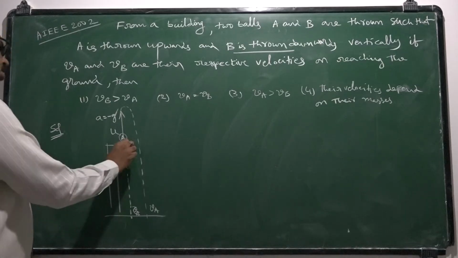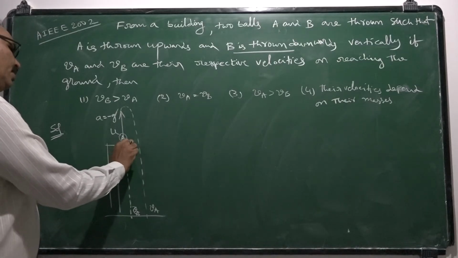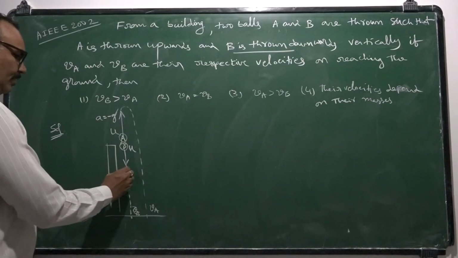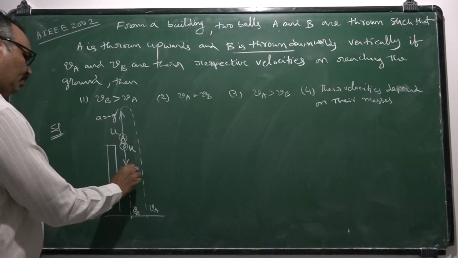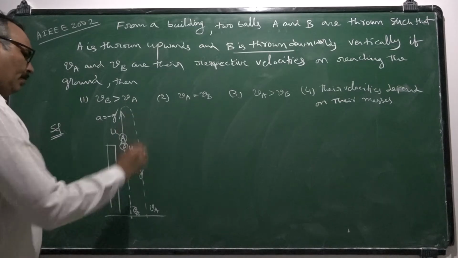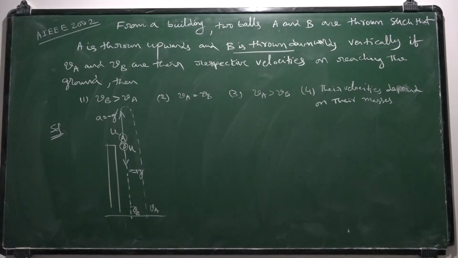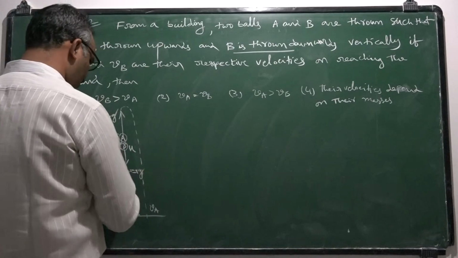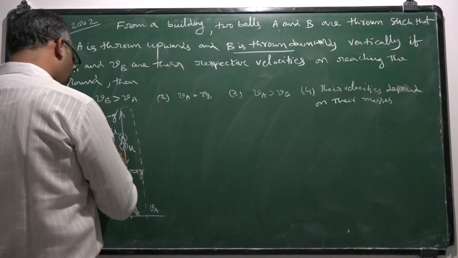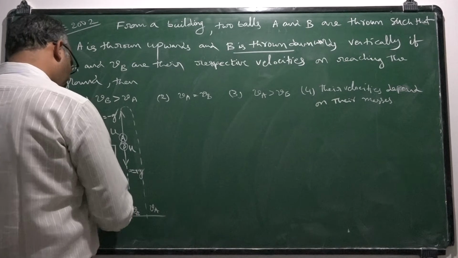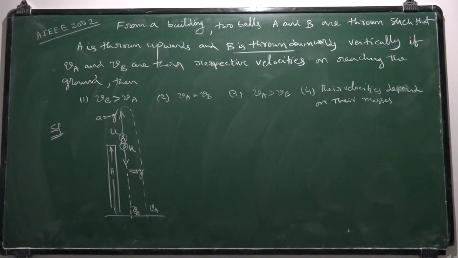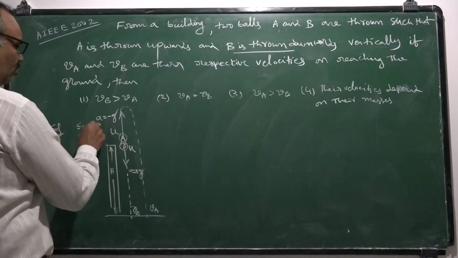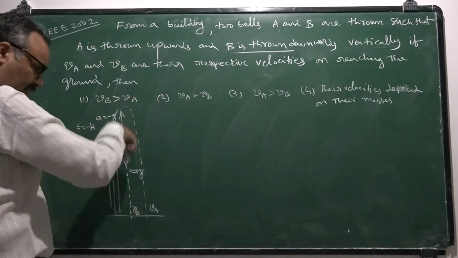So it is thrown down with the same initial speed. Let me take u. So in this case, a should be taken as plus g, because it is under accelerated motion. Whenever you want final velocity, they are passing through the same building height. Its displacement should be taken as minus h, as it is thrown upwards but it is falling downwards.